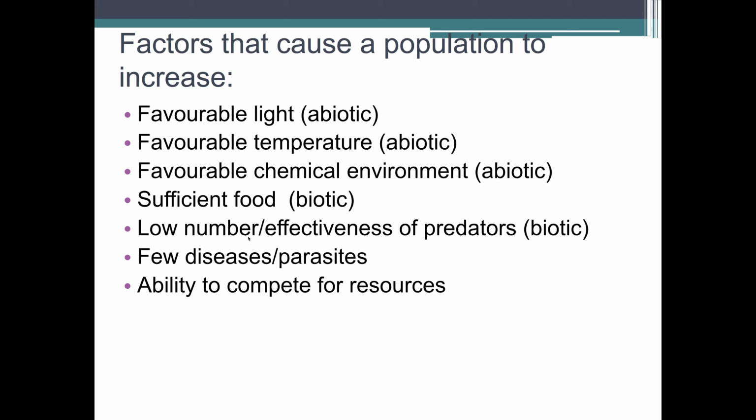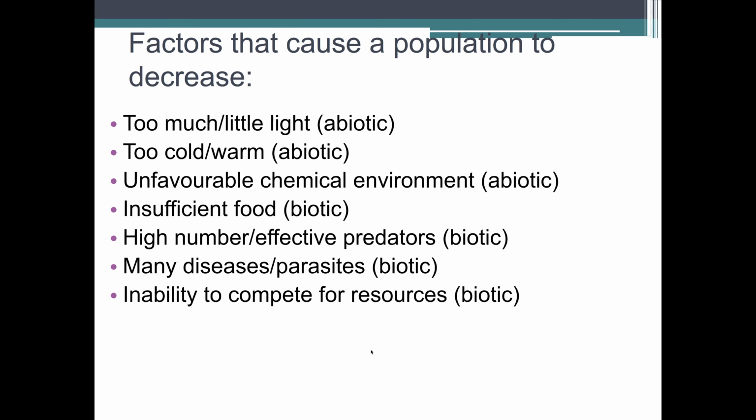Other things that can cause populations to increase are few diseases and parasites. If diseases are around, they can take out a part of that population, which is the reason we're all staying home right now. And then the ability to compete for resources. When we talked about niche, everything hopefully is eating different things and can get the food and other things it needs. So a factor that causes a population to increase is being able to compete for the resources it needs.